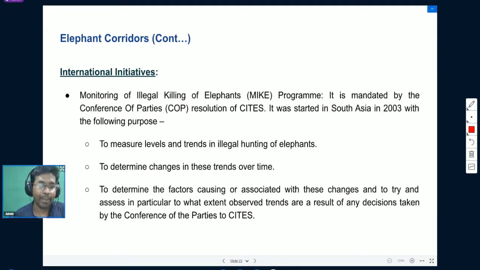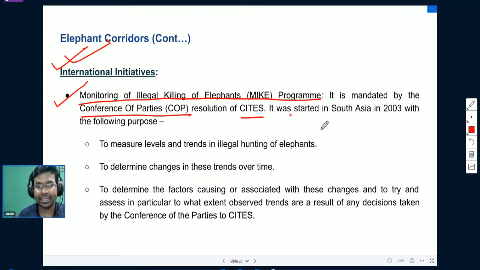And apart from this, there are certain international initiatives also with reference to elephants. One of the international initiatives is known as the MIKE program. MIKE stands for monitoring of illegal killing of elephants, and it is mandated by the Conference of Parties Resolution of CITES. It was started in South Asia in the year 2003 with the following purpose.